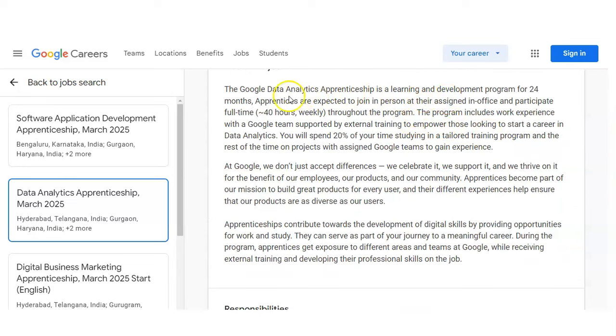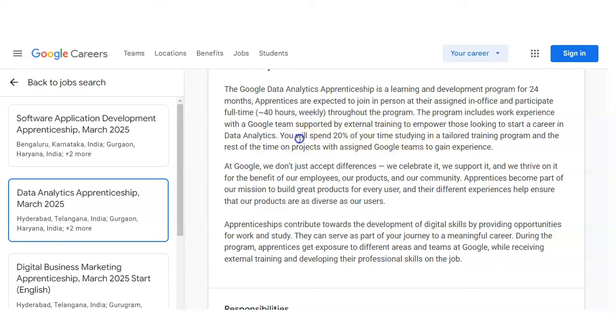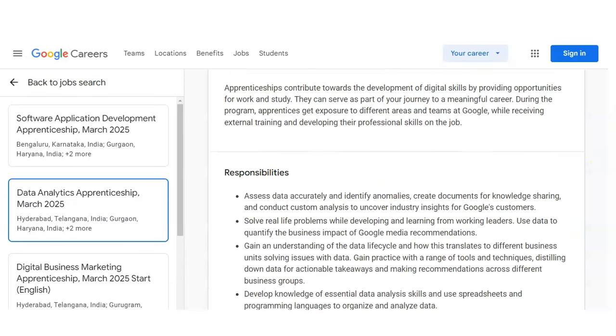And friend, you can see here this Google Data Analytics Apprenticeship is a learning and development program for 24 months. Apprentices are expected to join in person at their assigned office and participate full time, that is 40 hours weekly throughout the program. You will spend 20% of your time studying in a tailored training program and the rest of the time on projects with your assigned Google team. So you will get the theoretical as well as the practical experience here.